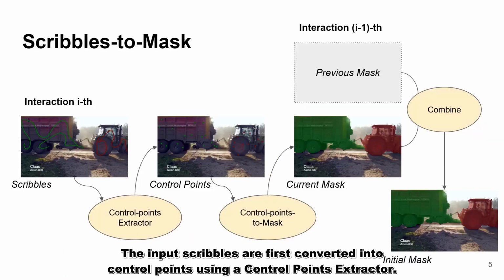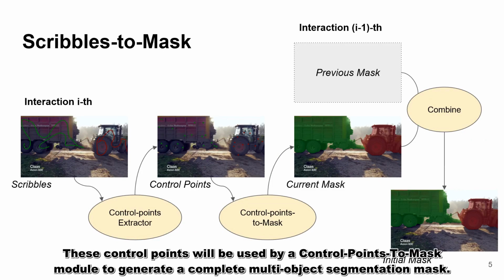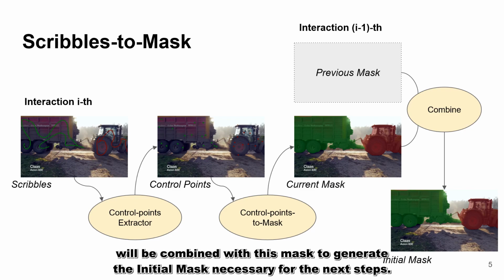The input scribbles are first converted into control points using a control point extractor. These control points will be used by a control-points-to-mask module to generate a complete multi-object segmentation mask. If it is not the first interaction, a previously inferred mask is available and will be combined with this mask to generate the initial mask necessary for the next steps.